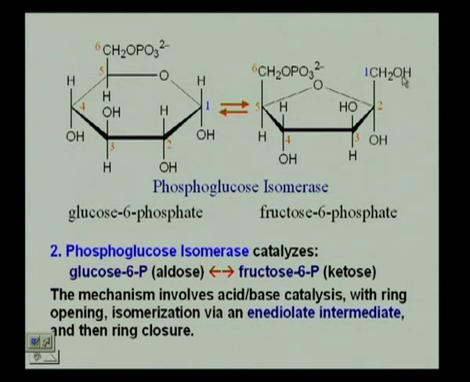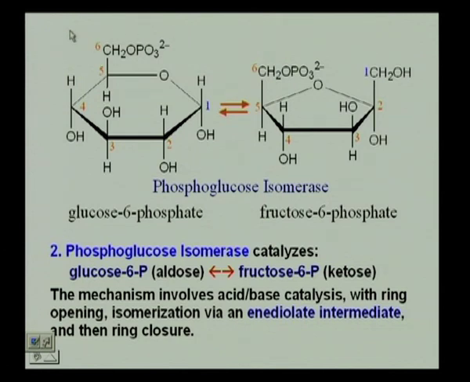Right? You have the CH2OH up here now. Okay. So, we have glucose 6 phosphate go to fructose 6 phosphate. The enzyme involved is phosphoglucose isomerase, and the mechanism actually involves acid base catalysis with ring opening via a diolate intermediate, and finally, we have ring closure.